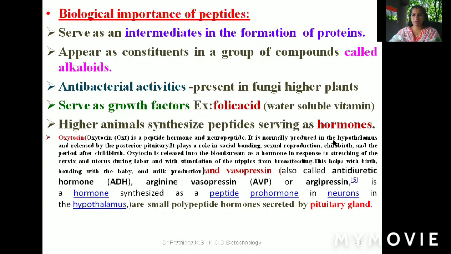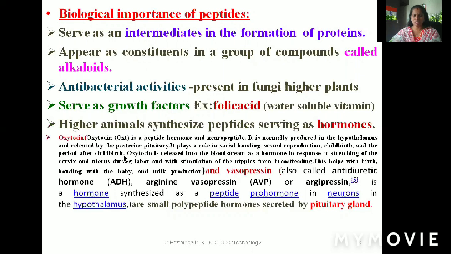It is normally produced in the hypothalamus and released by the posterior pituitary gland. It plays an important role in social bonding, sexual reproduction, childbirth and the period after childbirth.